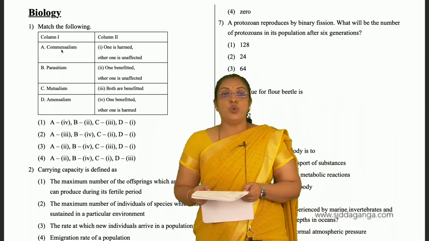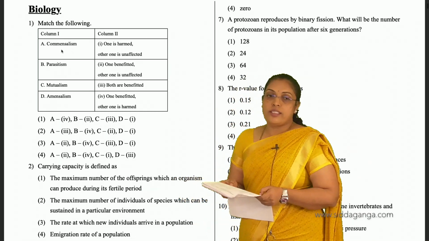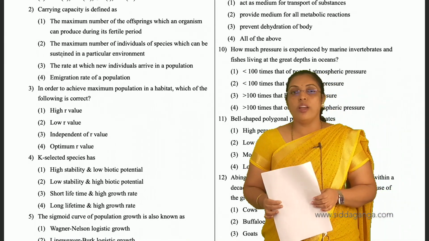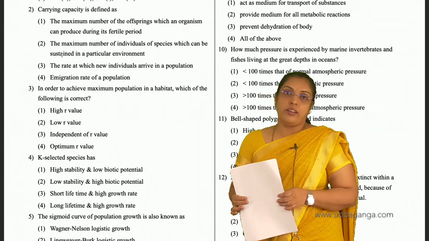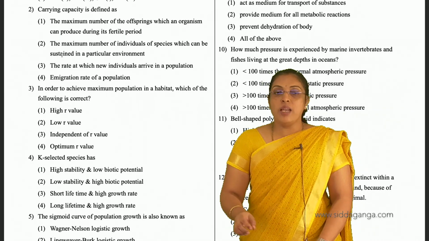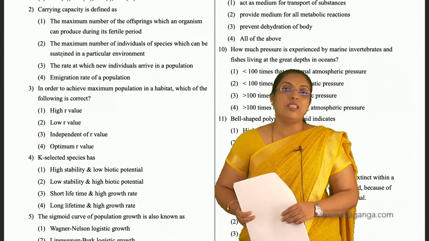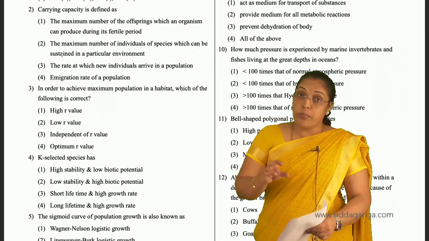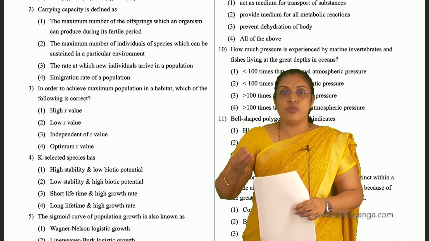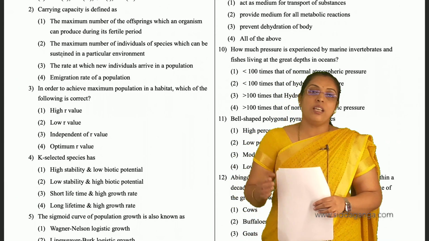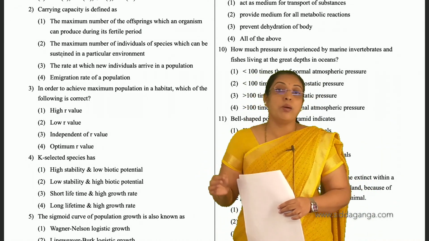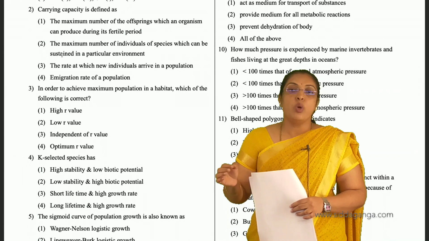Then coming to question number 2, carrying capacity is defined as the maximum number of offsprings which an organism can produce during its fertile period. That's not the answer. The maximum number of individuals of a species which can be sustained in a particular environment, that is the answer. The carrying capacity does not depend on the reproductive fitness, it's the resources present in nature that help for the survival of the species. So second is the answer. For the second question, carrying capacity is defined as the maximum number of individuals of a species which can be sustained in a particular environment.